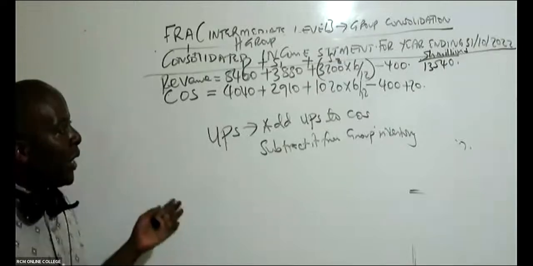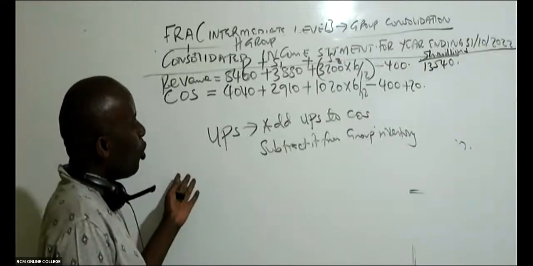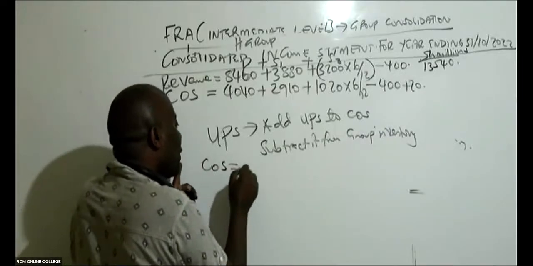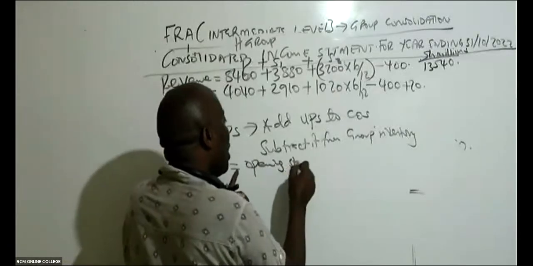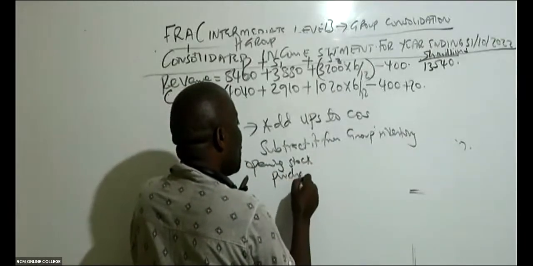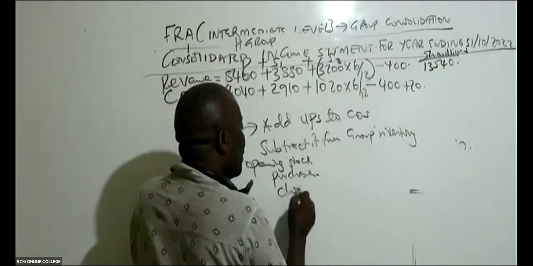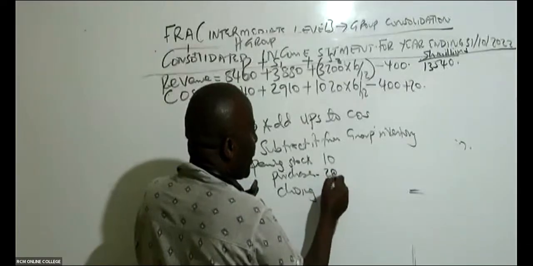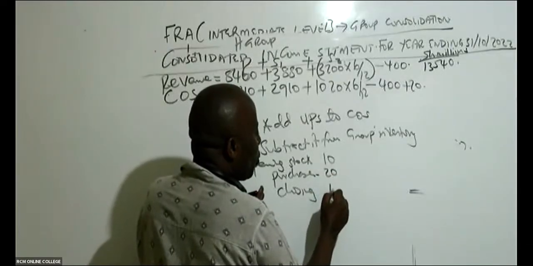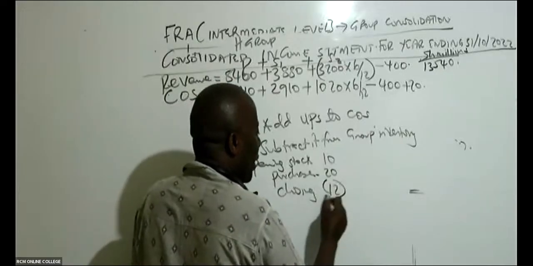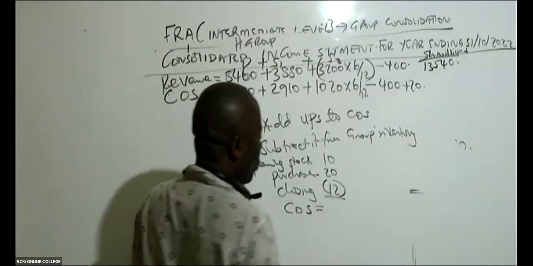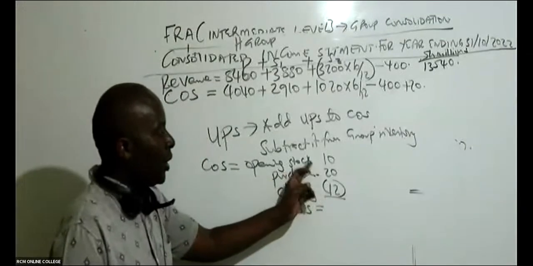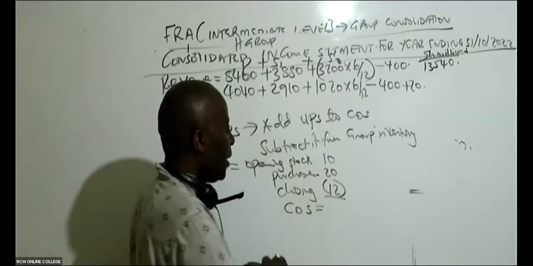And I can explain why we are adding 20 to cost of sales. Because how do we normally get cost of sales? We normally take opening stock, we say plus purchases, and then we say less closing. So if, for example, I have this opening stock as 10, purchases as 20, and then closing, for example, as 12, could you kindly give me this cost of sales? So what is 10 plus 20? That is 30. 30 minus 12, that gives me 18.